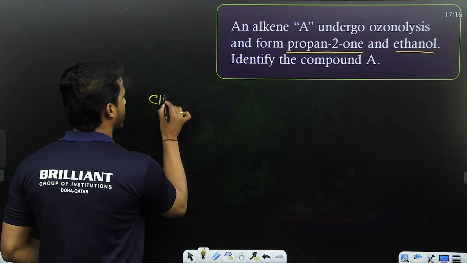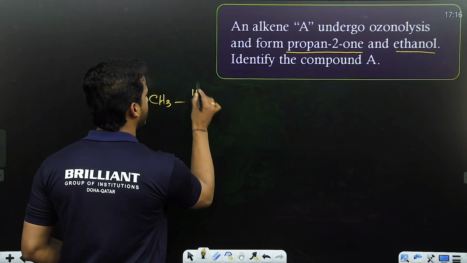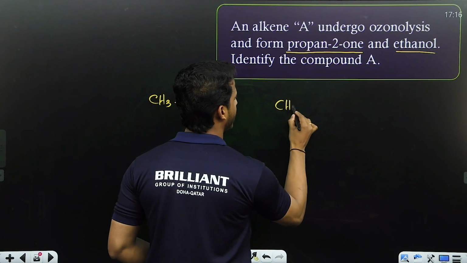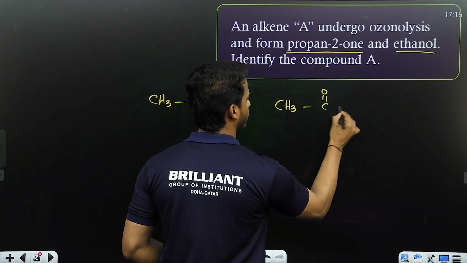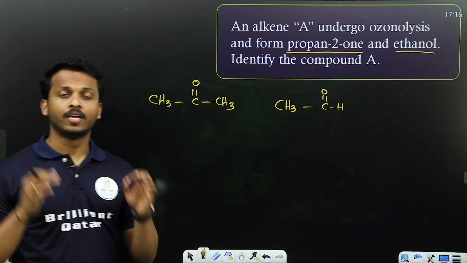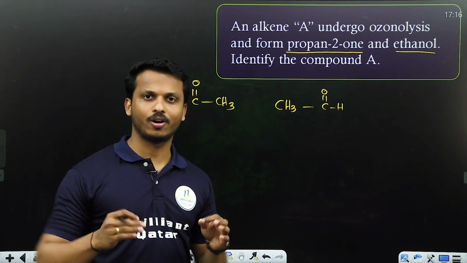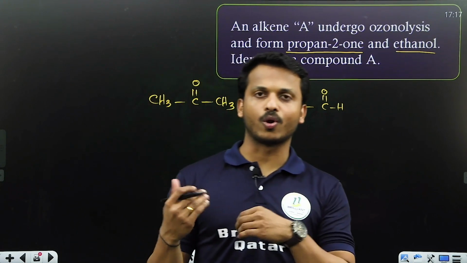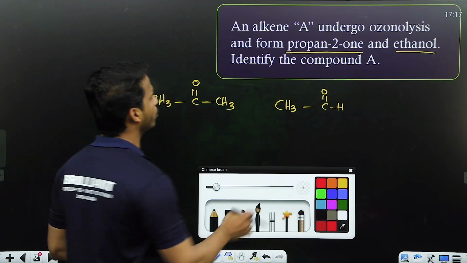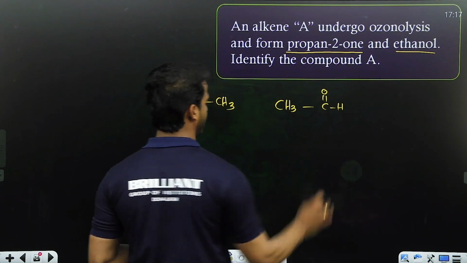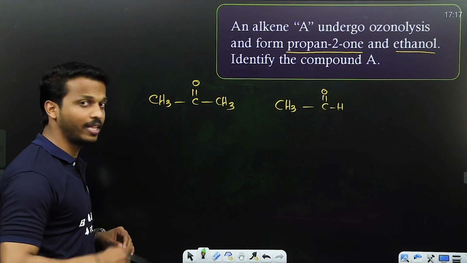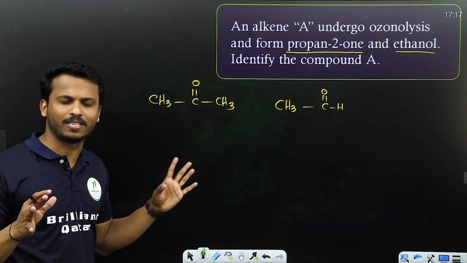All of you carefully listen. What is propan-2-one? CH3COCH3. This is called propan-2-one, and ethanal is CH3CHO. These are the products obtained when an alkene undergoes ozonolysis. If so, identify the alkene. Okay. So how to do the process, dear all? That is very simple. You write the two compounds. Any compound they can ask, but the method is a simple method.